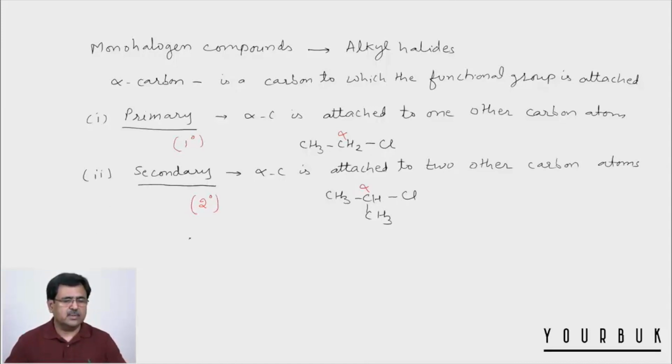Now the third type is called tertiary alkyl halide. And tertiary means alpha carbon is attached to three other carbon atoms.